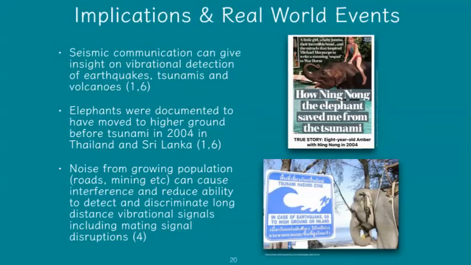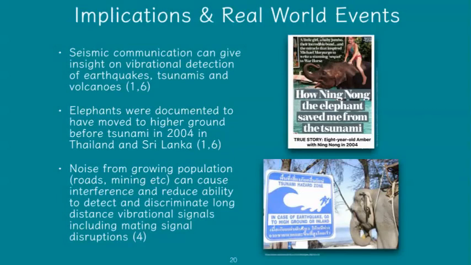And on the right hand side, you can see here a little clip from a news article that is the story of an 8-year-old girl named Amber who actually survived the tsunami because the elephant she was riding along the beach was able to sense these seismic waves in the ground before the tsunami hit and actually moved inland and upward away from the water.